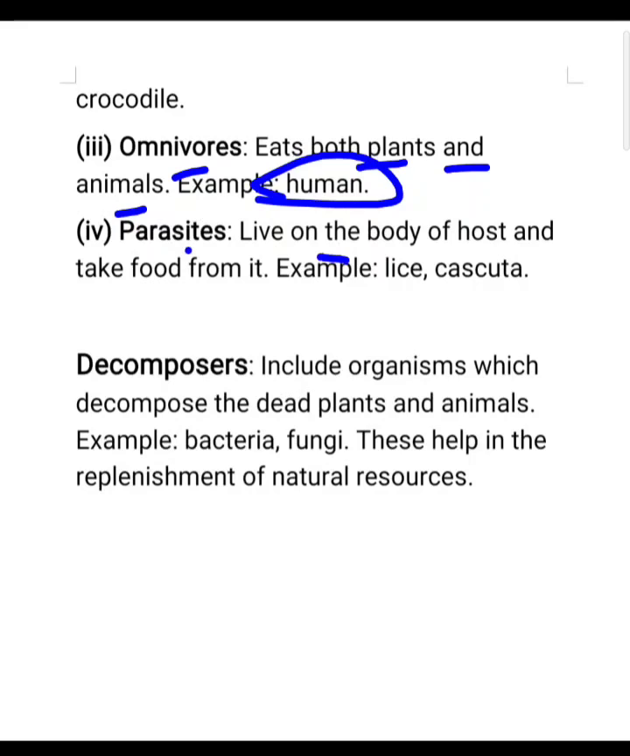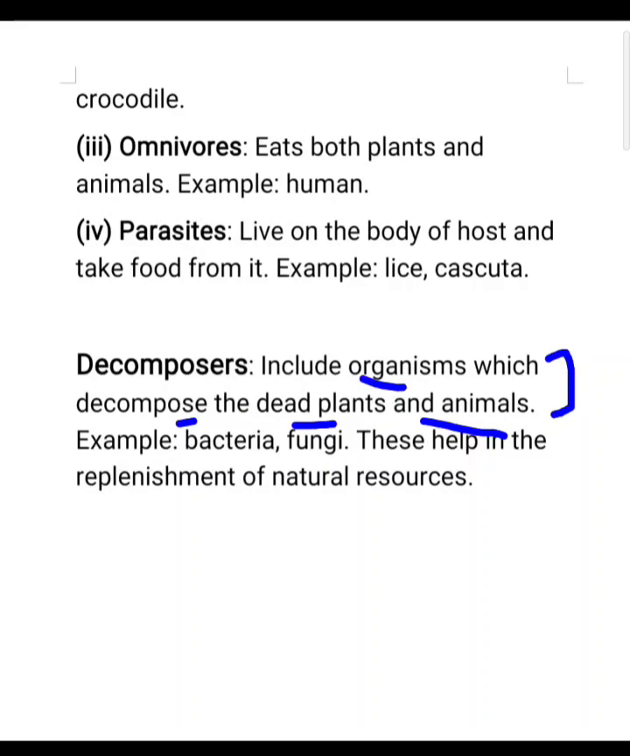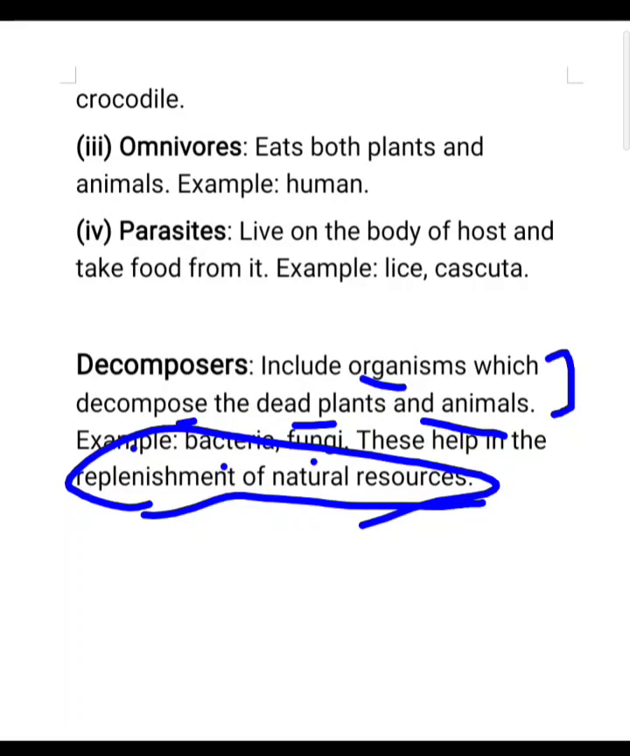Now parasite is the organism which lives on the body of host and takes food from the living organism but without killing them. This is a very important point. Example lice and bugs. You know that many lice and bugs are present on dogs, cats, etc. And Cuscuta, this is the plant which depends on other plant for its food. Now last one is the decomposer. Decomposers include organisms which decompose the dead plants and animals. As I told you, they help in the cleaning of environment. Example bacteria and fungi. This helps in the replenishment of natural resources as well as in the cleaning of environment.